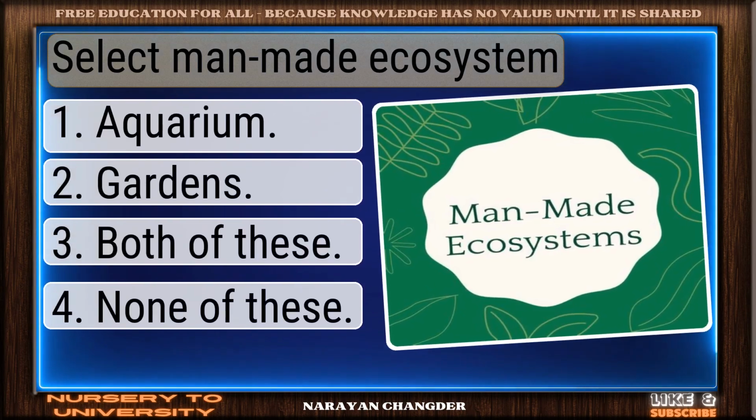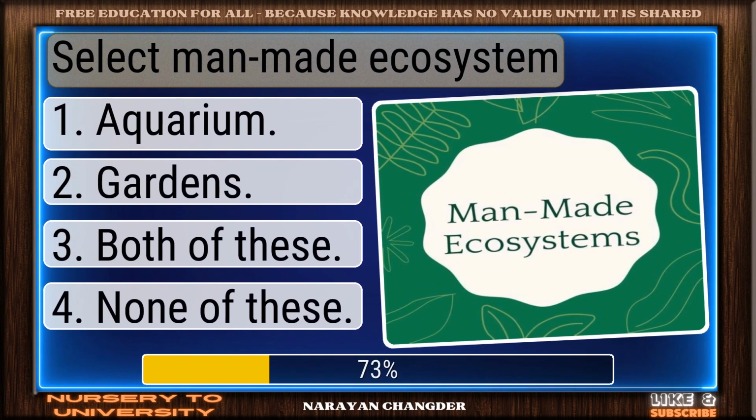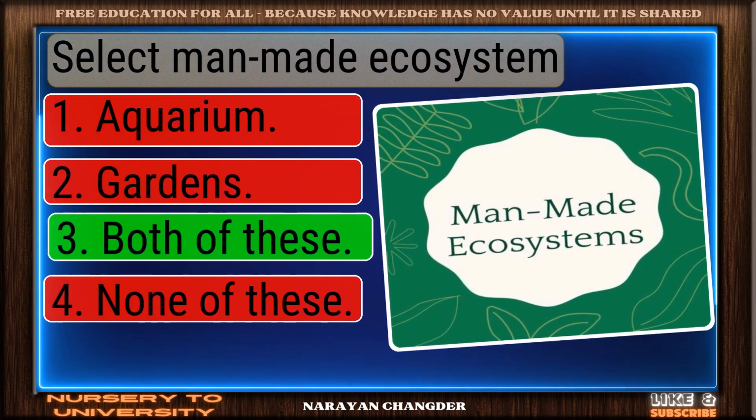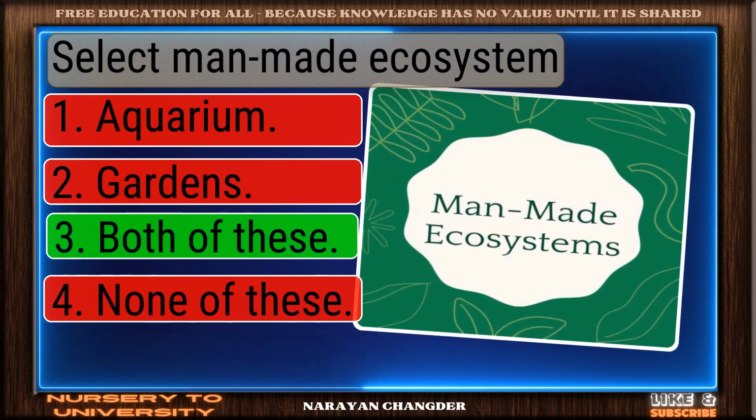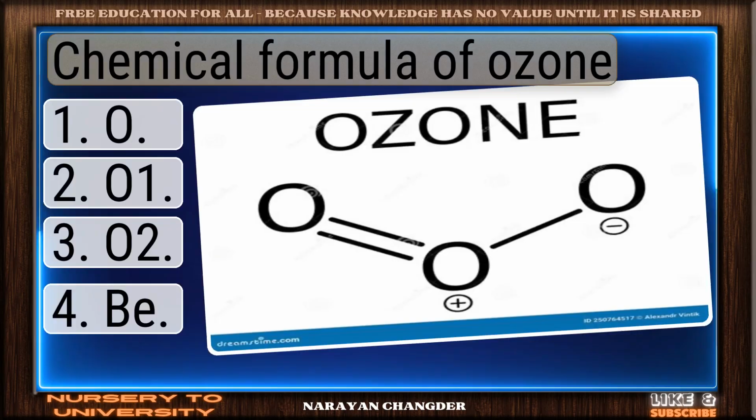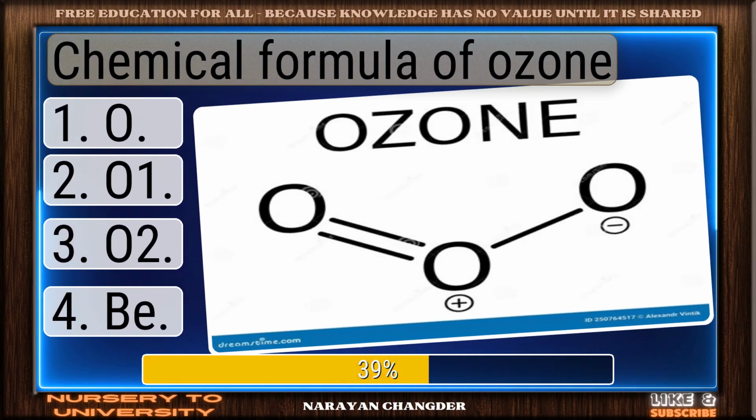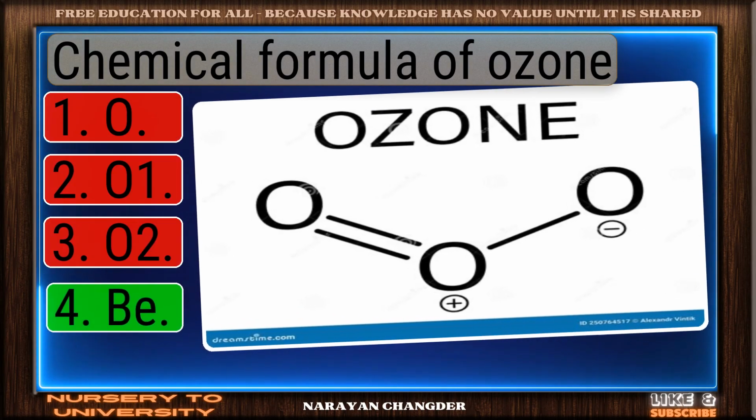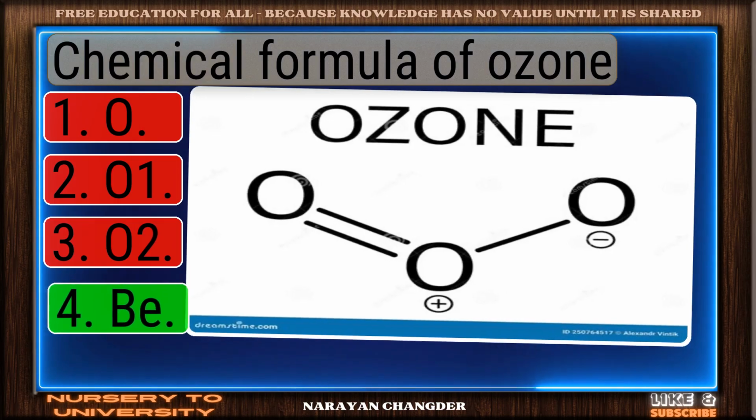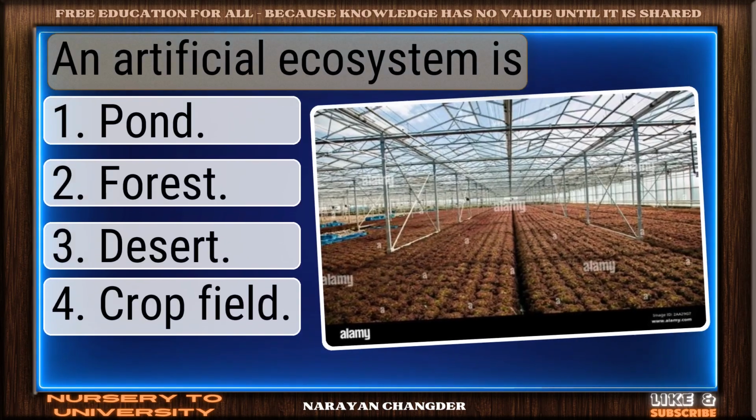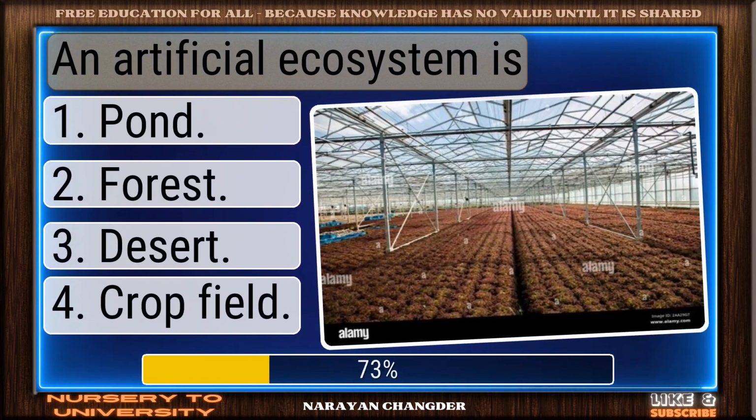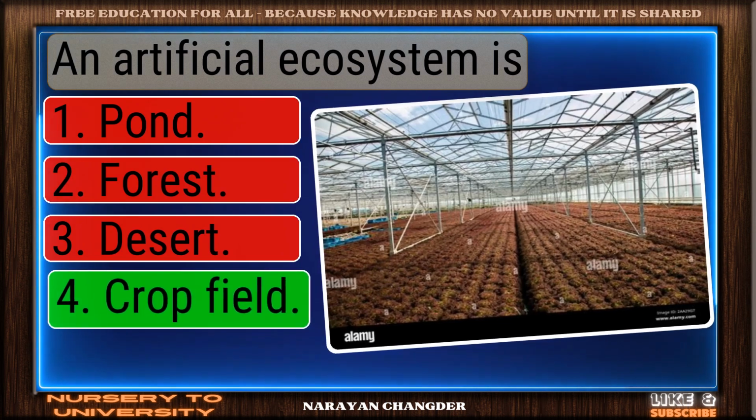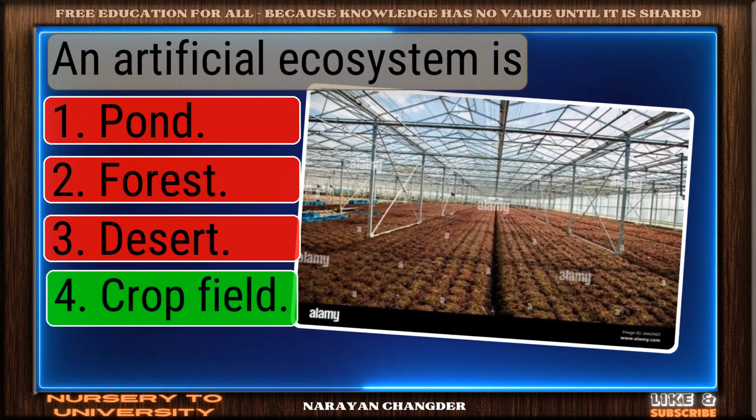Select man-made ecosystem. Sharp thinking. Both of these is right. Chemical formula of ozone. Correct response. B is accurate. An artificial ecosystem is? Right again. Crop field is valid.